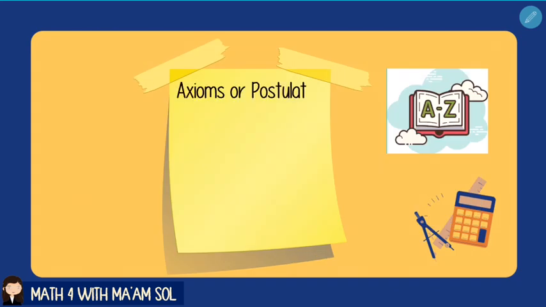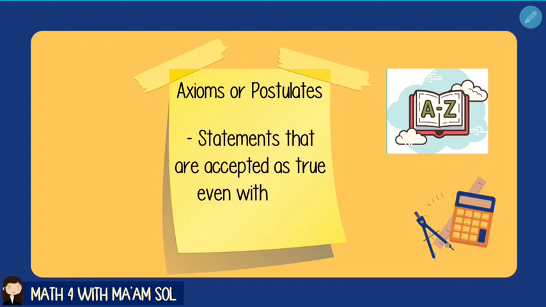Axioms or postulates are another part of the axiomatic system. They are statements that are accepted as true even without proof. Now, we always mention in our classes that we do not blindly believe things unless they are proven. However, to prove something, a theorem for instance, we need another theorem as a supporting reason. But what about the very first theorem? We would need to have at least a statement to prove it, and that statement is something that doesn't need to be proven. Statements of that nature are called axioms or postulates.